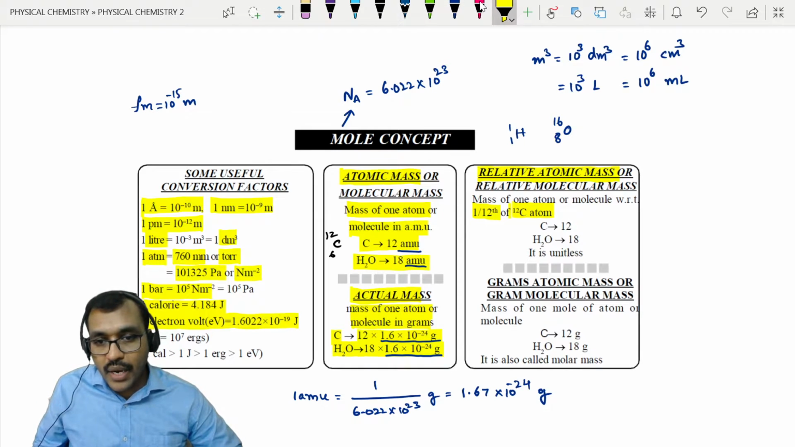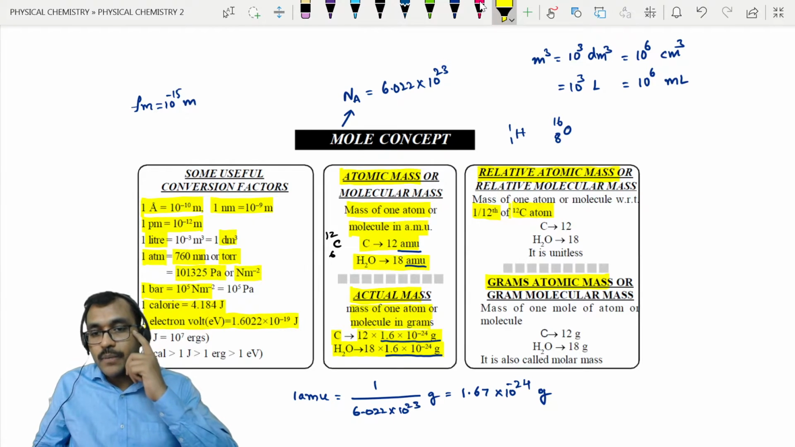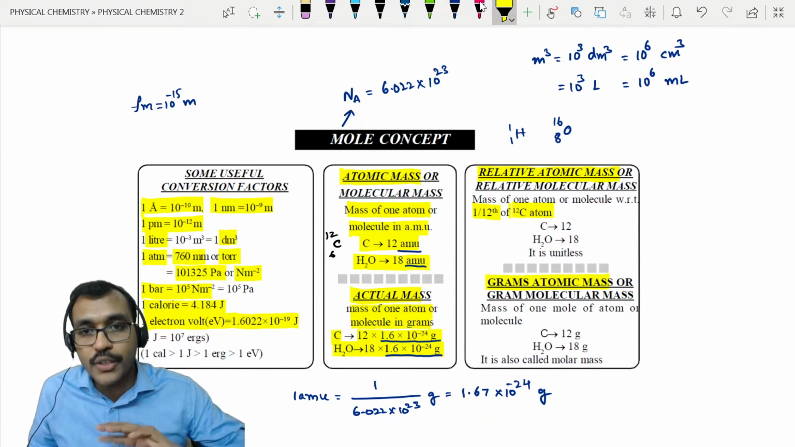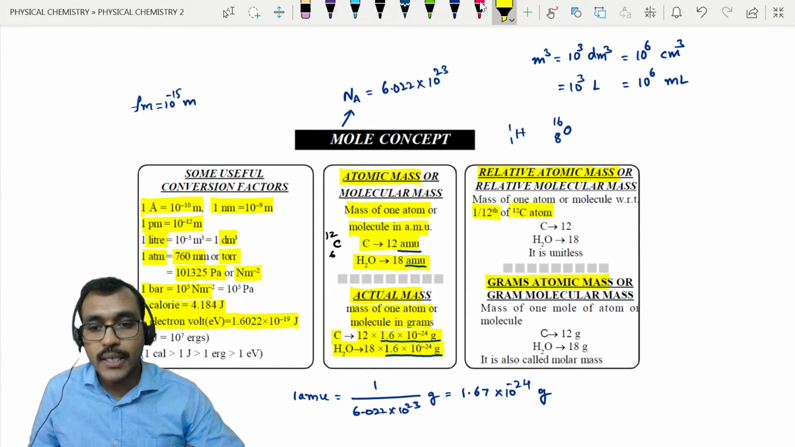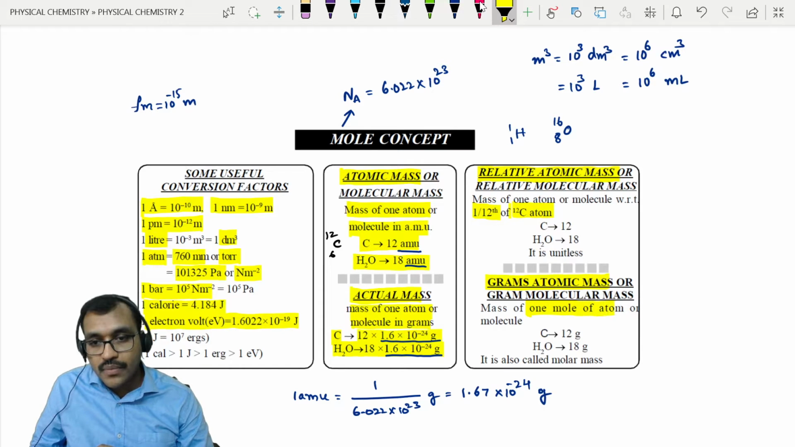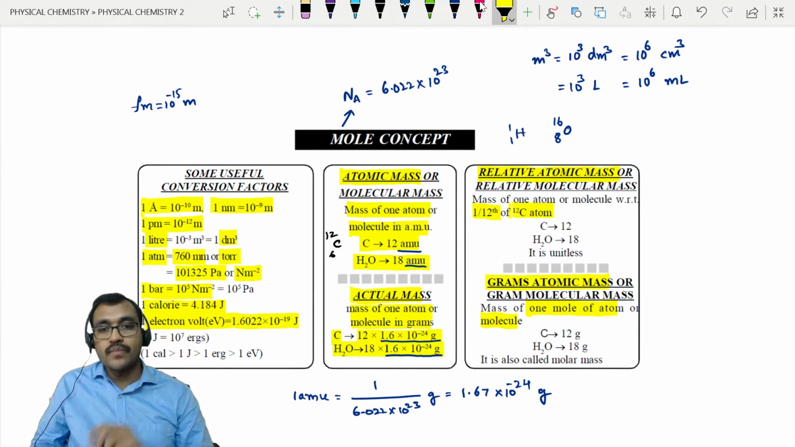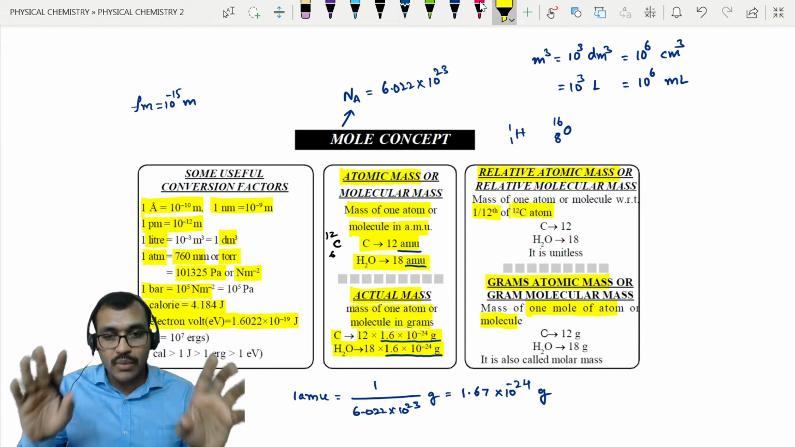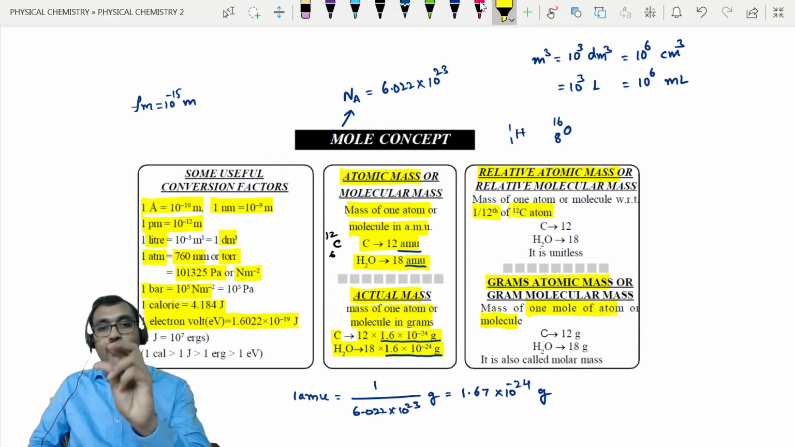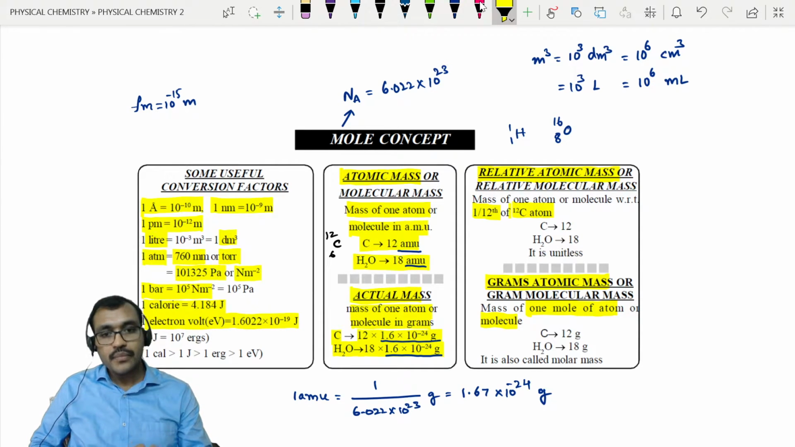Next, gram atomic mass. Gram atomic mass means atomic mass expressed in terms of grams. That means we are expressing it for 1 mole. Gram atom means 1 mole of atoms. Gram molecule means 1 mole of molecules, right? So gram atomic mass means the mass of 1 mole of atoms. Gram molecular mass means the mass of 1 mole of molecules, right? This is about the mole concept. I am giving a brief recap again. Mole is a number, that is 6.022 into 10 power 23.